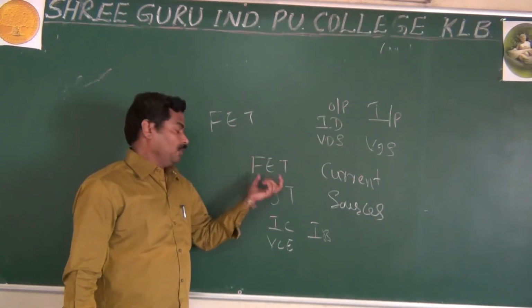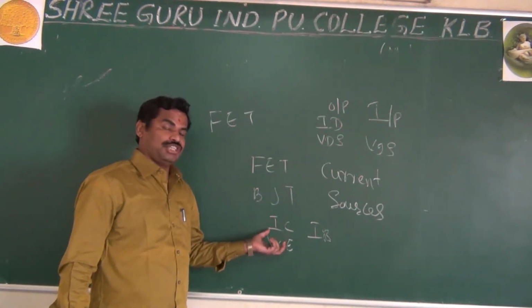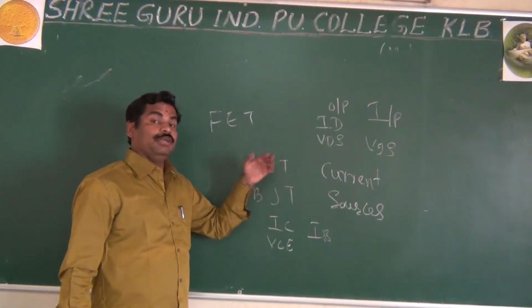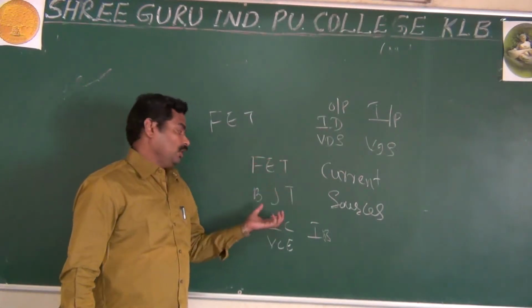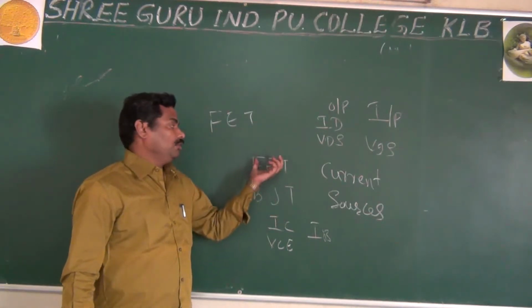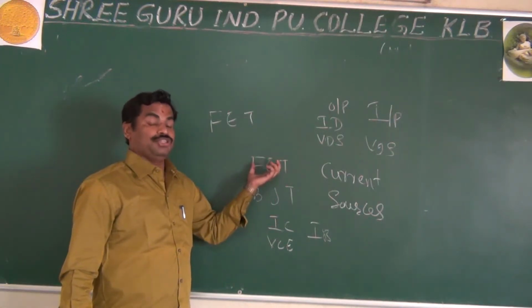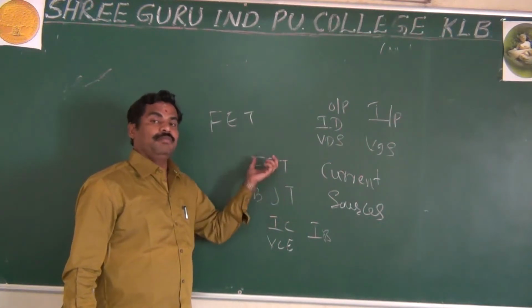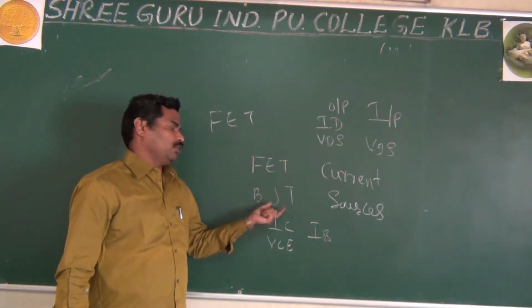As we already know, in forward bias we have very low resistance, but in reverse bias you have very high resistance. It means the BJT has very low input impedance and the FET has high input impedance. This is also one major difference between the FET and the BJT.